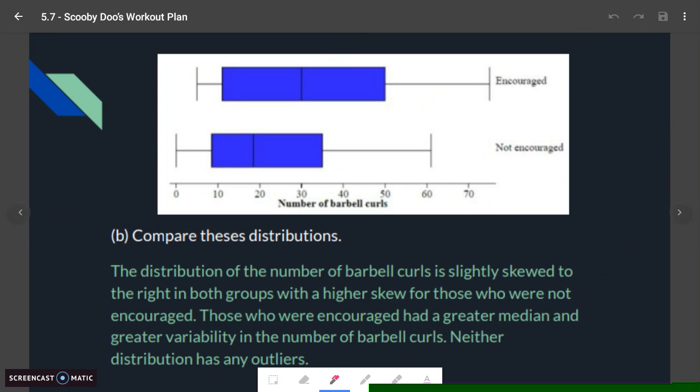We mentioned that neither have any outliers, so there's our O. Centers talk about the medians and where they stand, so we can see how we have a greater median for encouraged based on this line here.